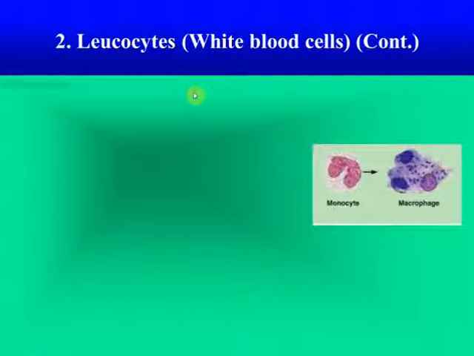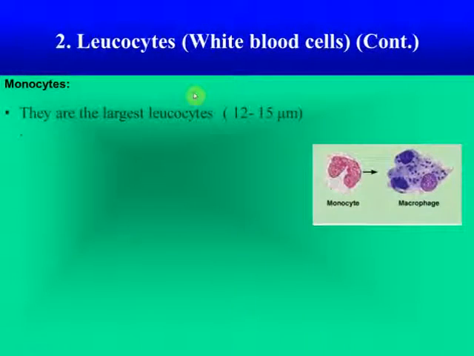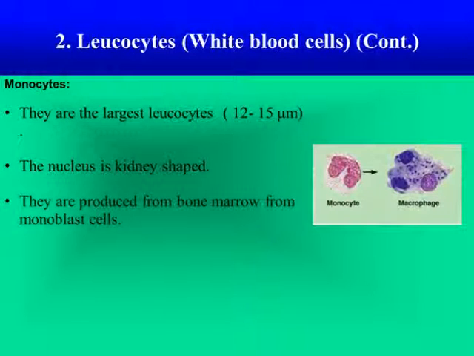Now, next comes the monocyte. Monocytes are the largest white blood cells or leukocytes, about 12 to 15 μ. Their nucleus is kidney shaped, and they are produced from bone marrow from monoblast cells. They help in phagocytosis through macrophages.